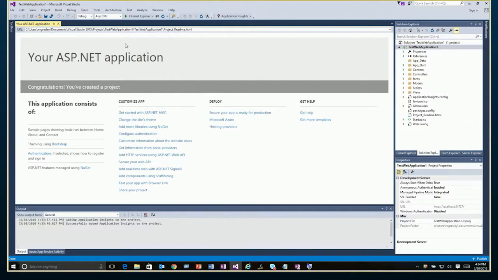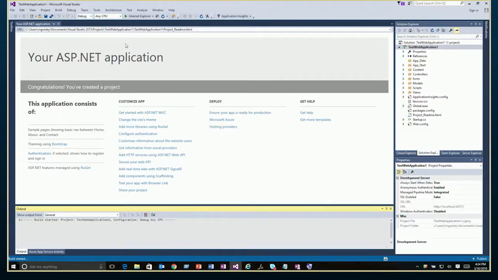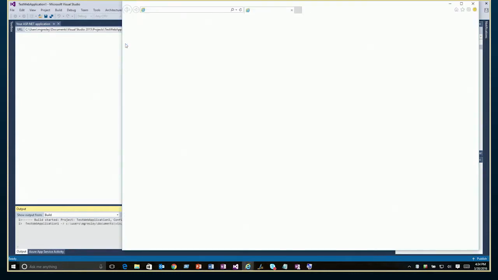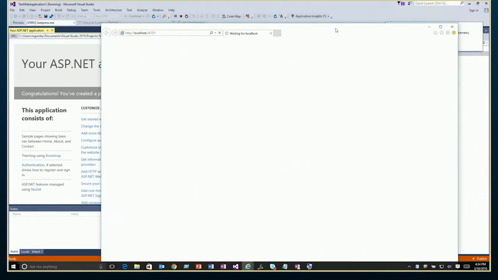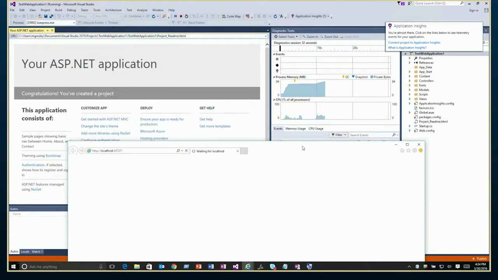I'm going to hit F5 to build our application and get it running. Again, this will take just a minute, and then we'll have some cool stuff to look at. Okay, so our web app is coming up right now. Actually, it takes a little bit longer the first time. And in a minute, we should have a generic web app on the screen. I'm going to scooch this down a little bit so you can see a couple things at once.